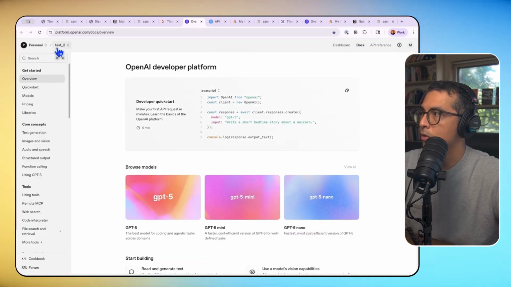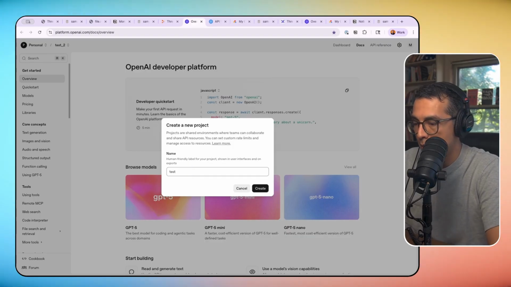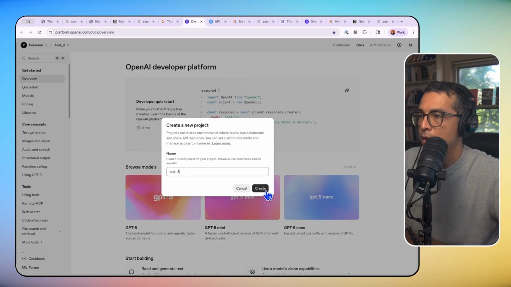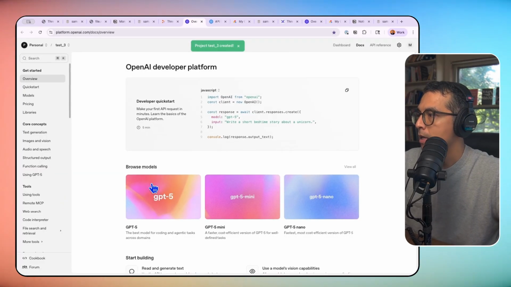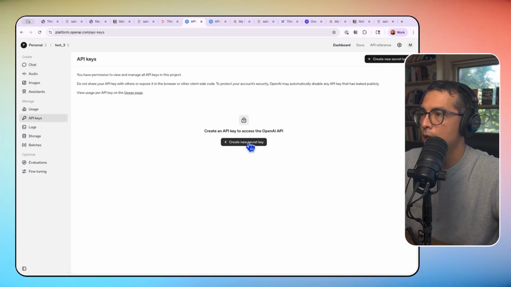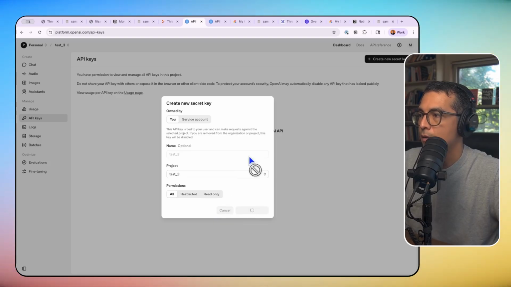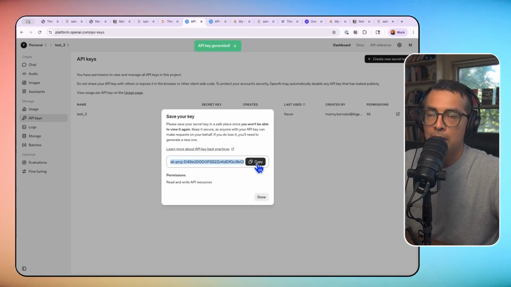So we go to new projects. I always like to create a new project just to keep everything clean. Create that. Then head over to dashboard, API keys, and create a new API key. Create that. So you're going to copy this.